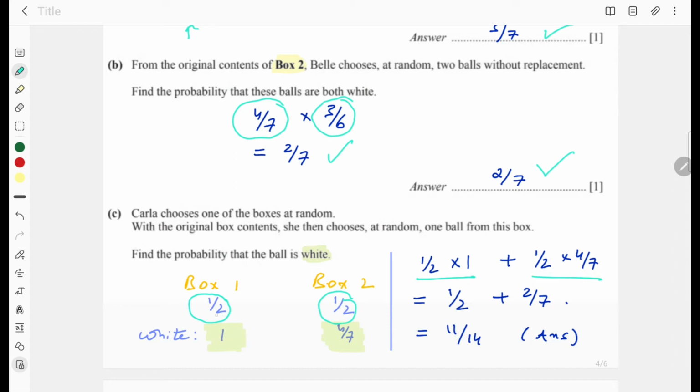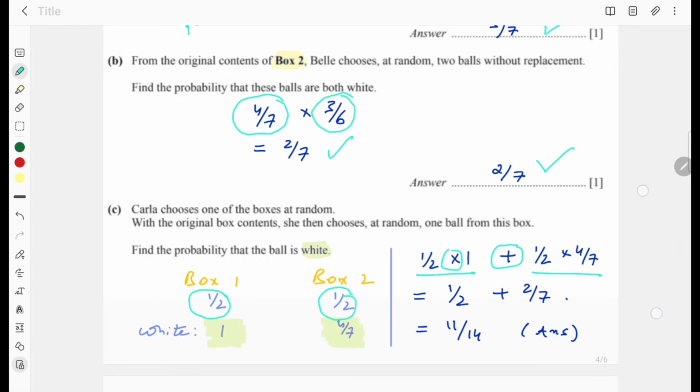So I multiply, because 1 over 2 multiplied by 1, and in between, or, which is plus, 1 over 2 times 4 over 7. On simplification, this will be 11 over 14.